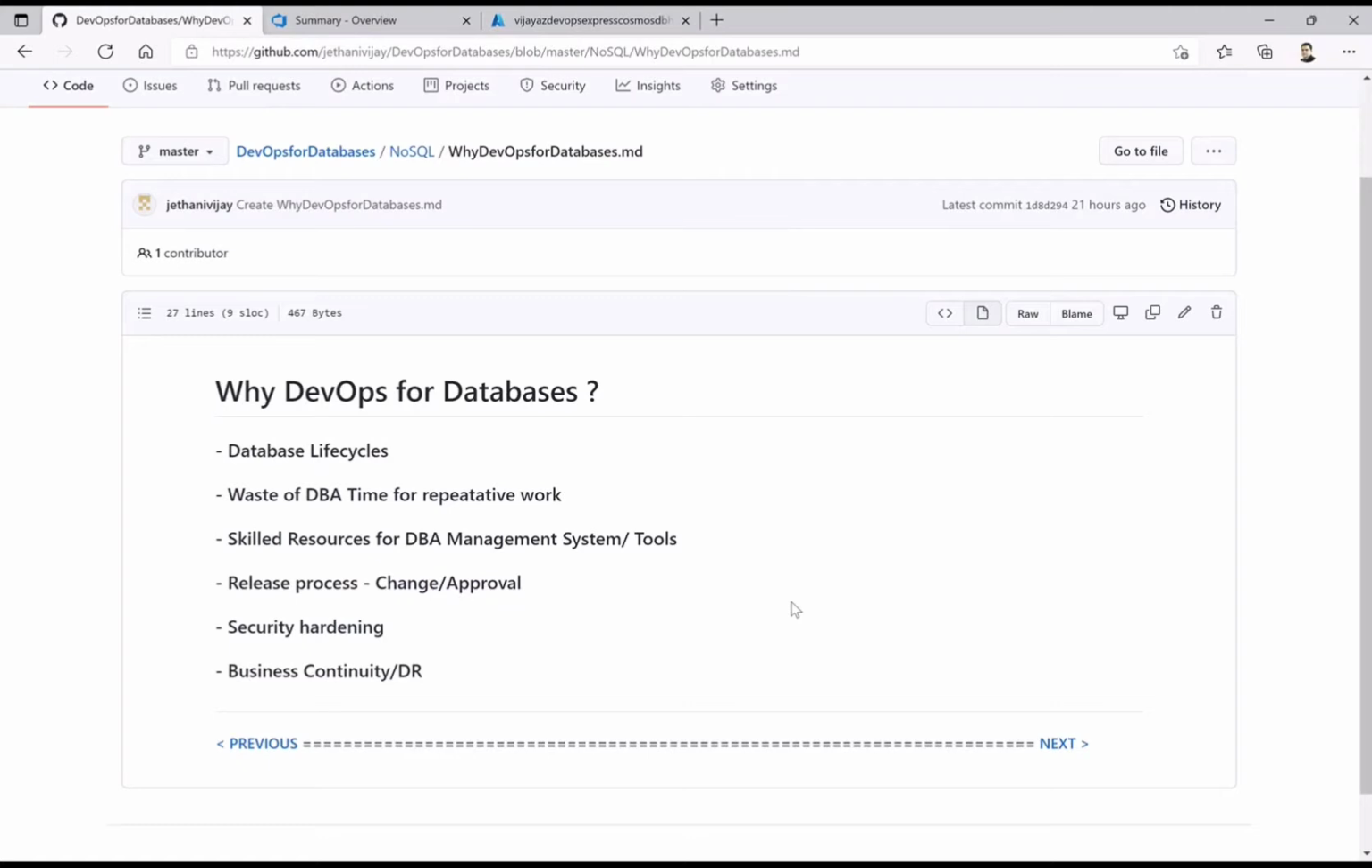Now we understood why we need DevOps, but how exactly does DevOps do that? Let's see in the next slide.